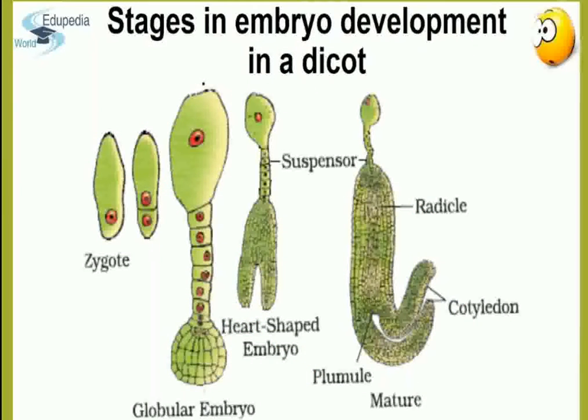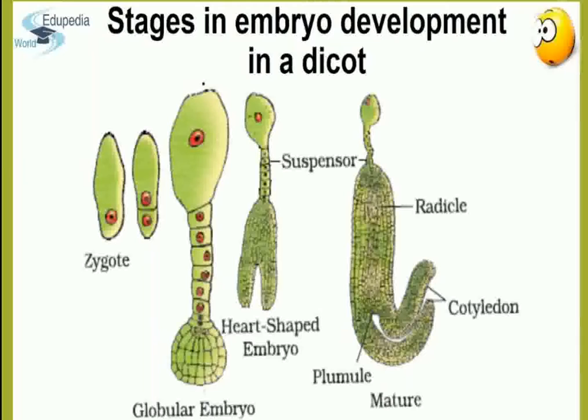Now, after that takes place the embryo formation. You can see in this figure the various stages of how the embryo development takes place. After fertilization, the fertilized egg is called the zygote or the oospore, followed by a predetermined mode of development. It gives rise to the embryo. The first division of the zygote is transverse. As you can see here, it is a transverse division leading to the formation of a terminal cell and the